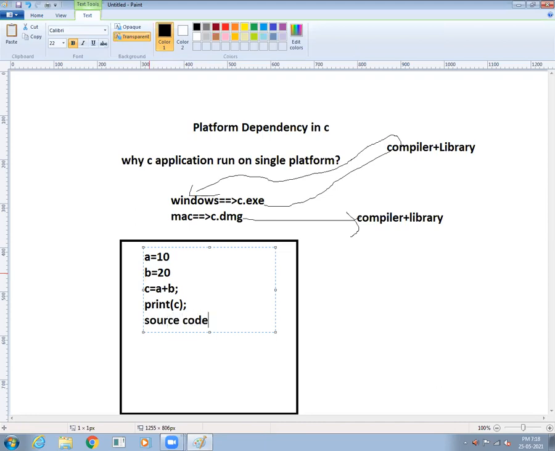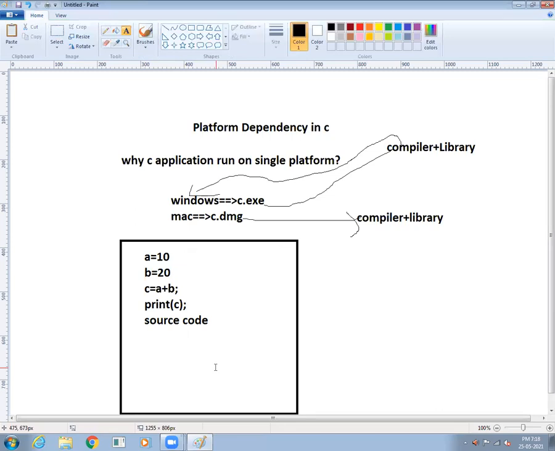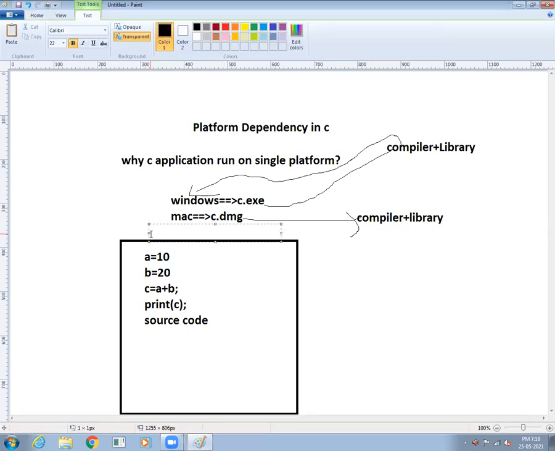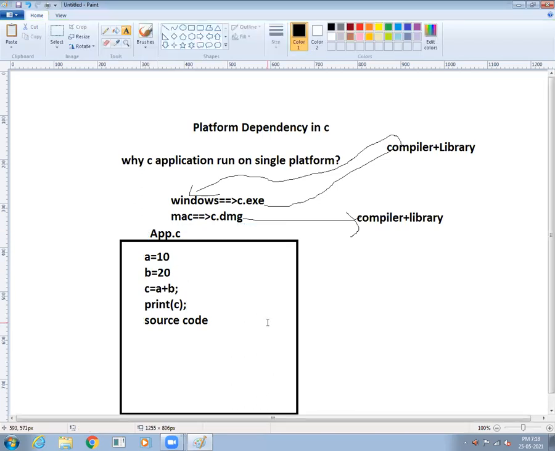When we are writing a program, after writing it we need to save it, and then it becomes source code. So what is this program's name? Application.c. This program name is application. Any name, but .c is a must. Then it becomes source code. When we save it, it converts into source code. So this is considered the source code, the source file.